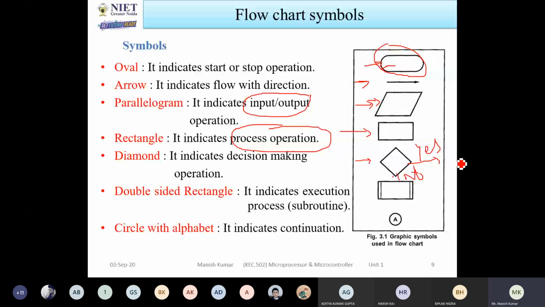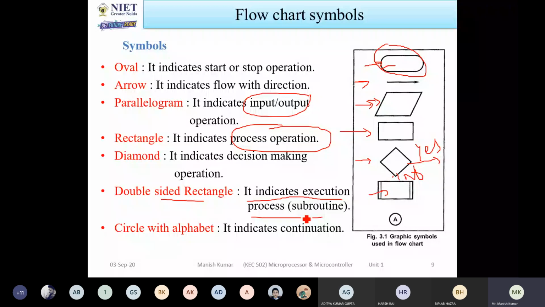Now this is the double-sided rectangle. It indicates the execution process or subroutine. So the execution process is indicated by the double-sided rectangle. Now what is the meaning of subroutine?